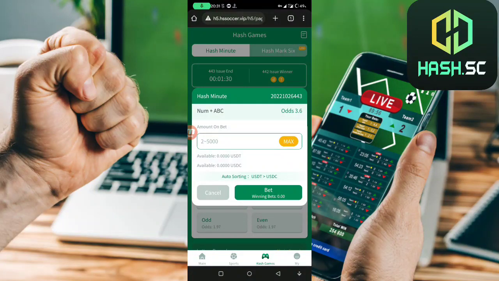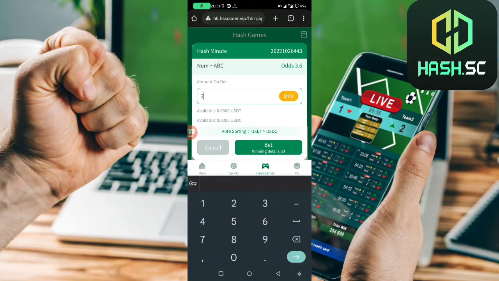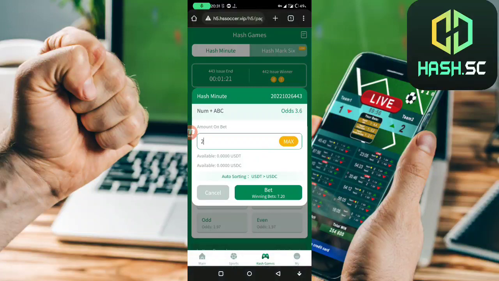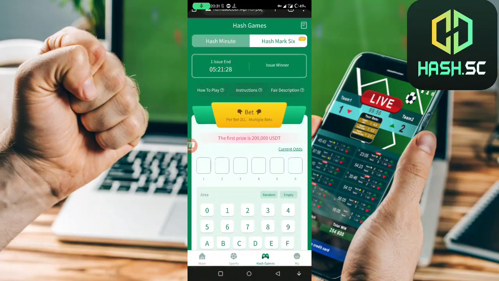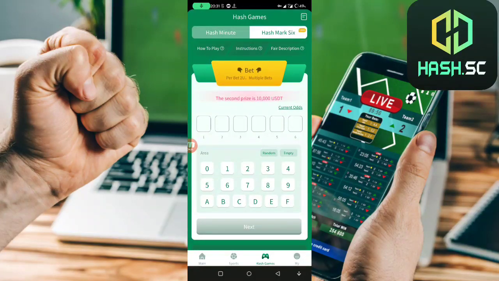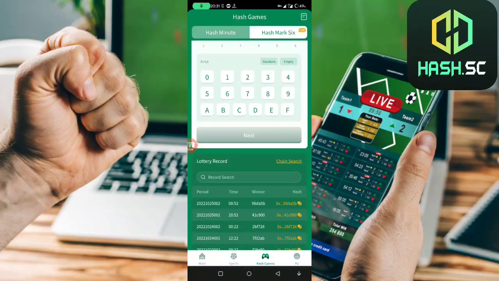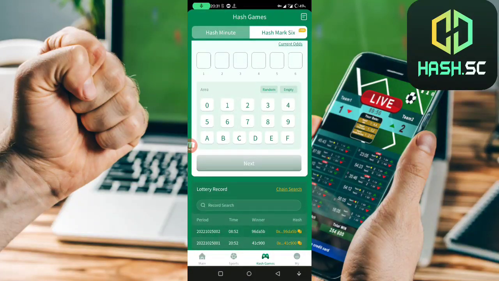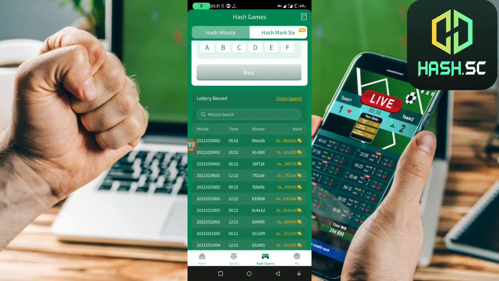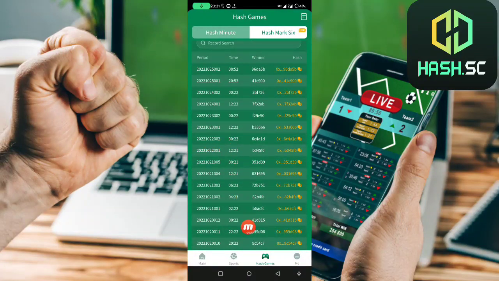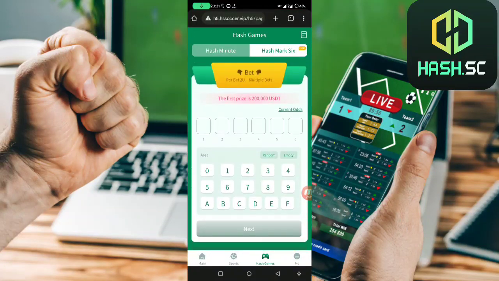Yeah, as you see here, for example, you type here 2 and you just need to click on bet like this and you play. It's very easy and you have nothing to worry about working for the Hashmarks 6 game, so you just click on random or empty and you just play. Yeah, as you see here, we have many winners. You can click here on random and you click on next.